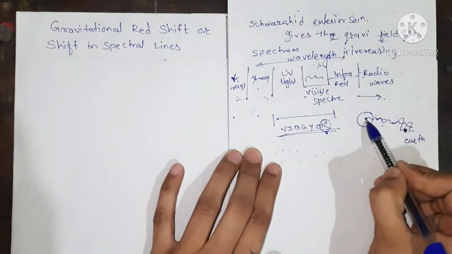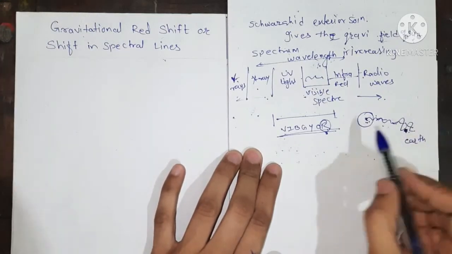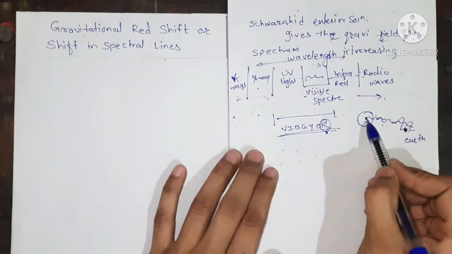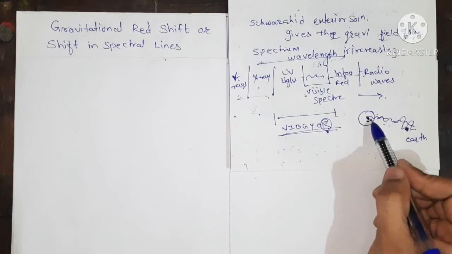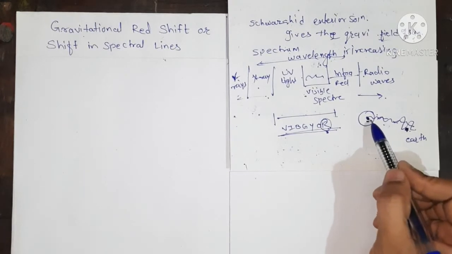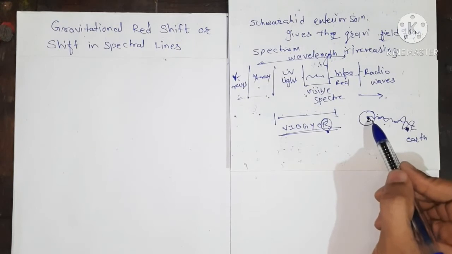So what does it mean that the wavelength increases? When the light particles, that is photons, are emitted from the sun, they lose energy, which means they lose frequency. And when the frequency is smaller, the wavelength is larger.